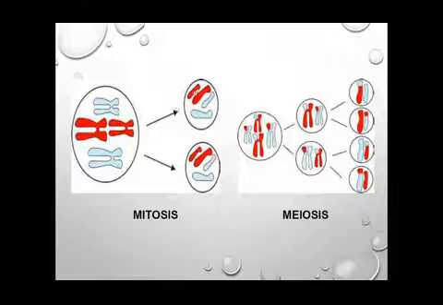And you can see both these daughter cells are also having 4 chromosomes. 4 chromosomes are present in the mother cell, and 4 chromosomes are present in each of the daughter cells. You can see these 2 are blue, and there also we are having 2 blue chromosomes. Again there are 2 red chromosomes, and there also 2 red chromosomes. So the daughter cells formed by mitotic division are identical to the mother cell.